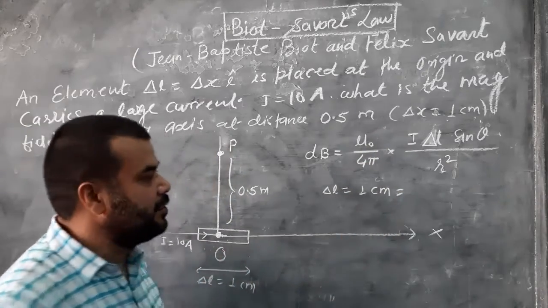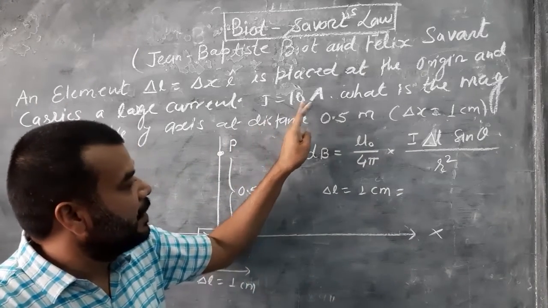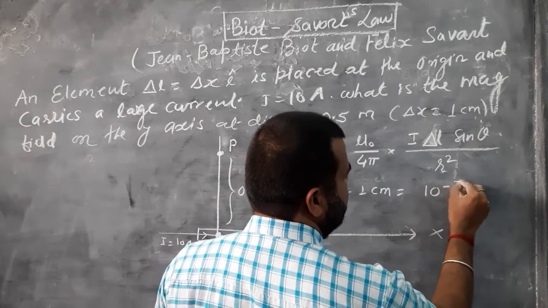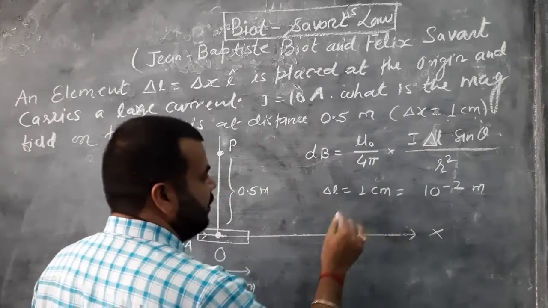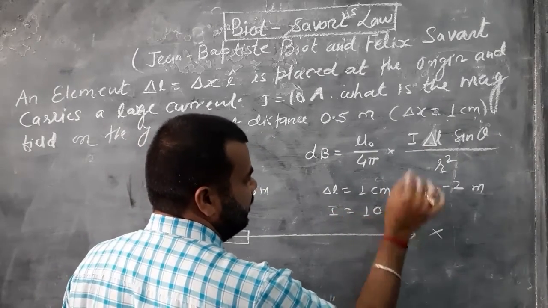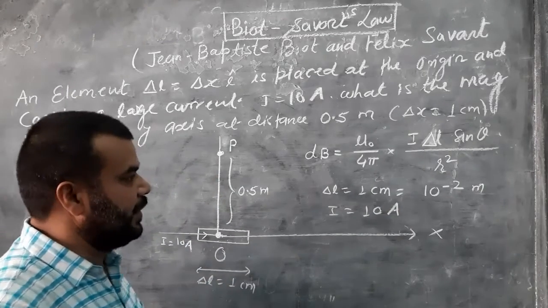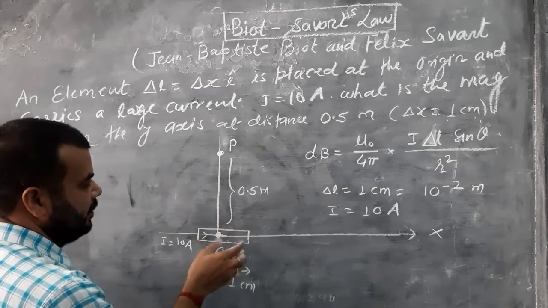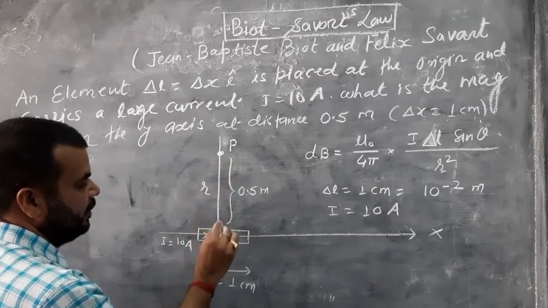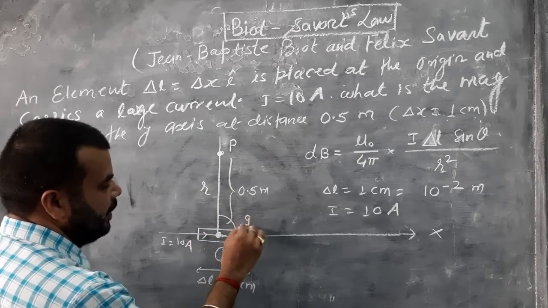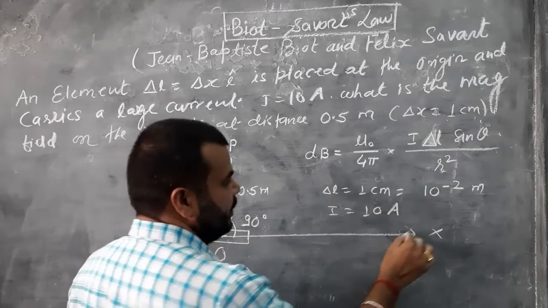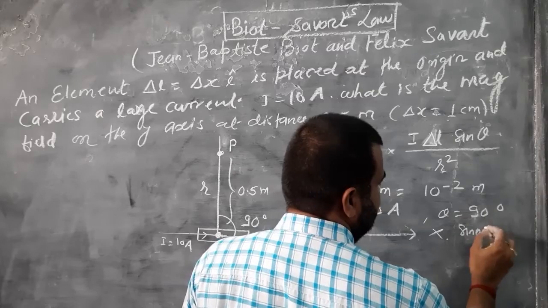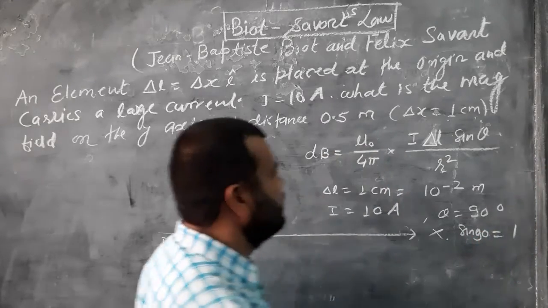1 centimeter is in a CGS unit, and the other quantities are given in SI units. So this centimeter is converted to meter. This is 10 to power minus 2 meter. Now I is given, this is 10 ampere, no change of unit required. Now this is theta, this is delta L, and this is distance r. The angle between dl and r is 90 degree. So theta is equal to 90 degree. It means sin theta is equal to sin 90, and sin 90 is equal to 1.